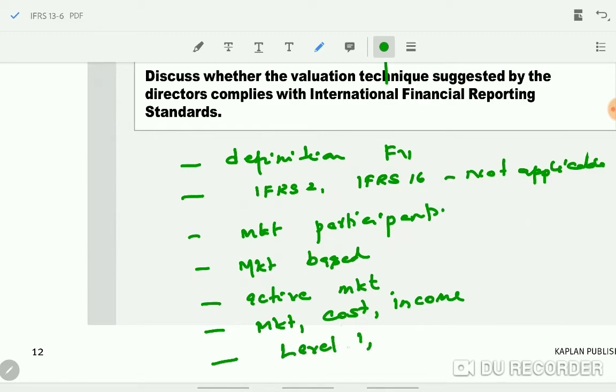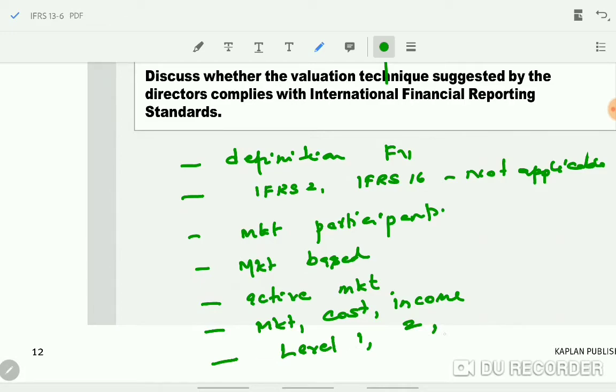Level 1 is active market, identical assets where prices are publicly available, and level 1 inputs are the most reliable information. These are called observable inputs. Level 2, identical assets but less active market, and you can also say for level 2, similar assets in an active market. This is also observable inputs. If there is no level 1 information, the entity should go for level 3.